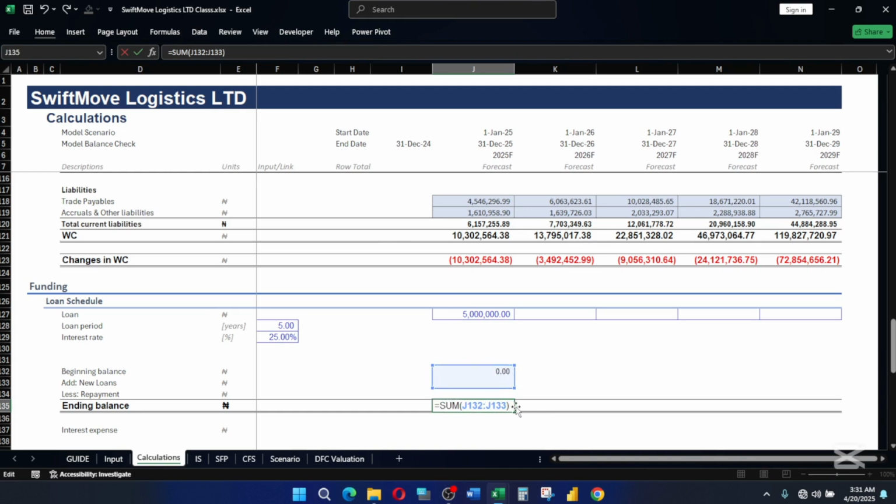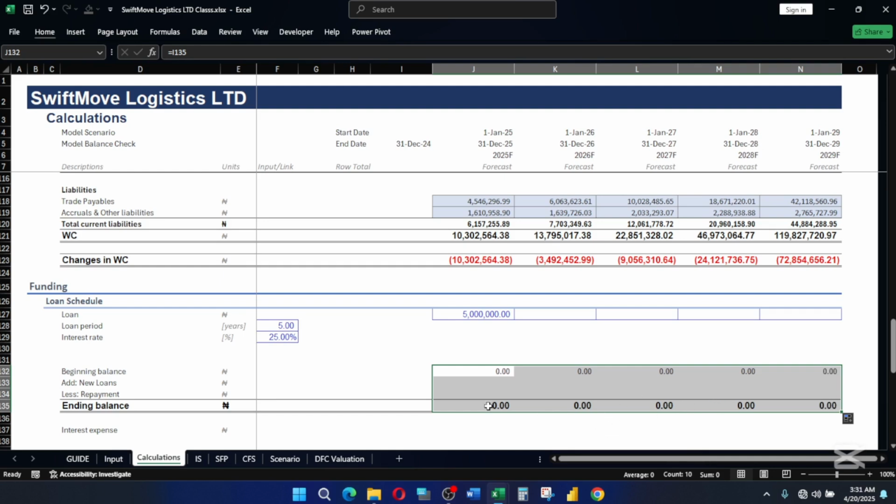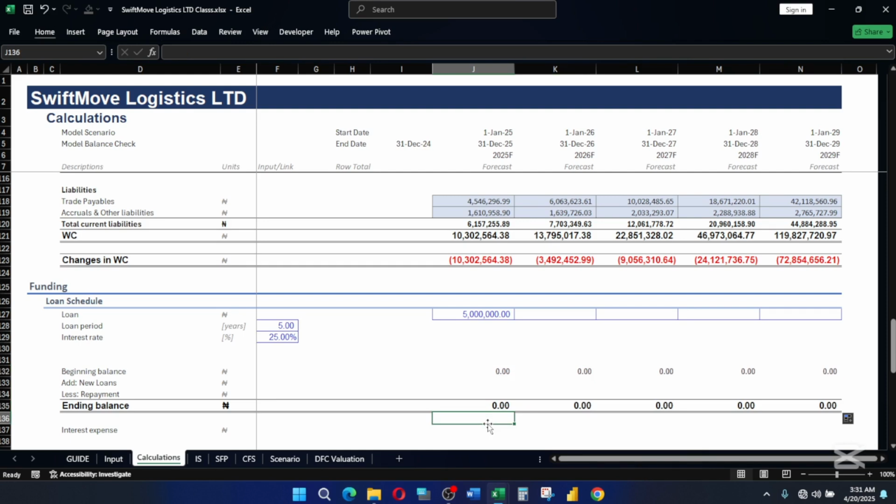When you get this, then you less our loan repayment. Do that, and we have this. So you can go ahead and drag this in, and fill it to the right. So we have this value. Now what is our new loan?